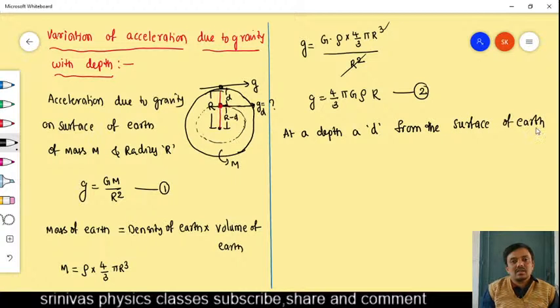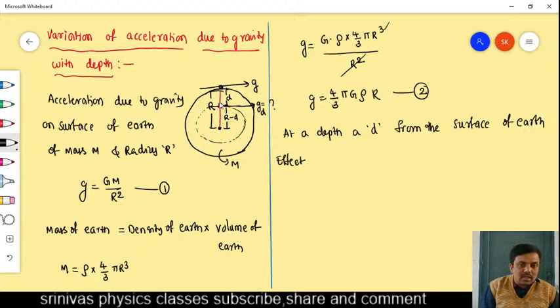What happens if you go to a depth d, and the effective radius of earth decreases? At a depth d from the surface of earth, the effective mass decreases. If the object is on the surface, the whole earth attracts the object toward the center.